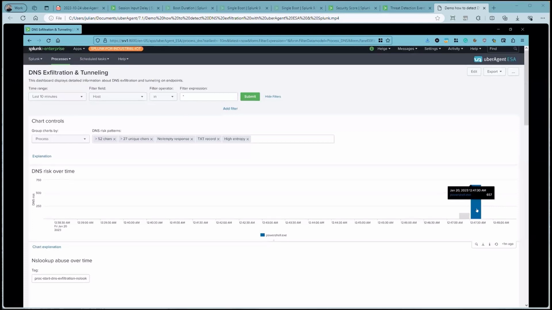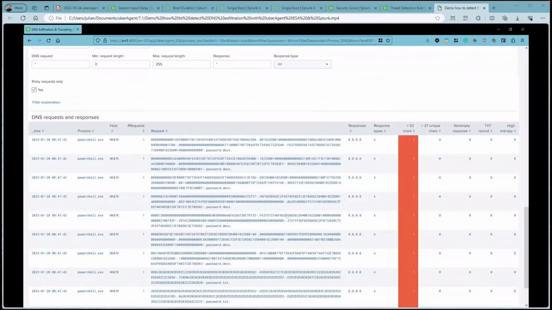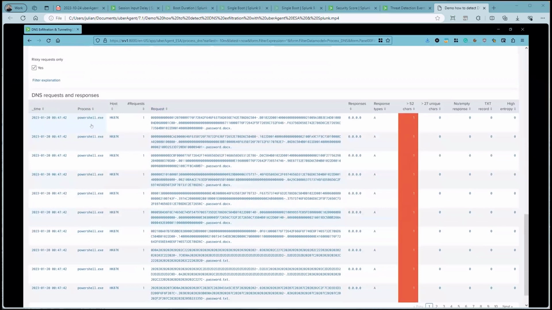And if you click on this bar, the dashboard takes you down to the data table showing you when it happened, which process was involved, on which host, and what the actual requests were. We can also see if there was a response, the response type, and why we classified this actual request as risky. In this case, because it was longer than 52 characters.